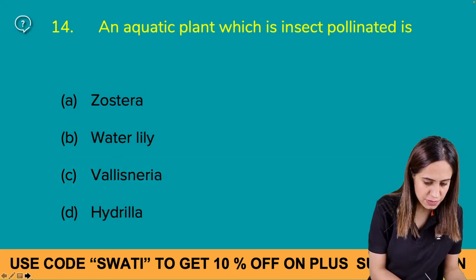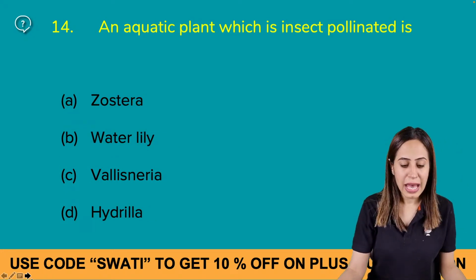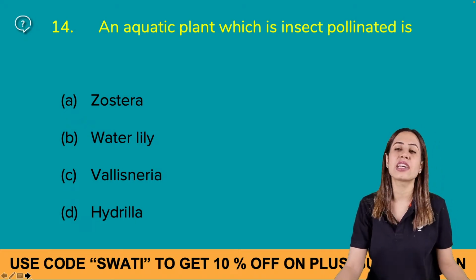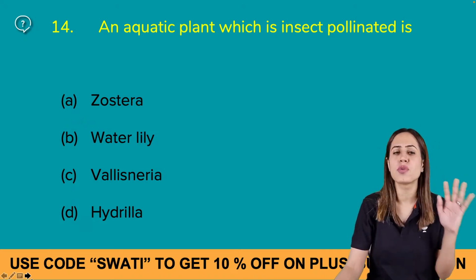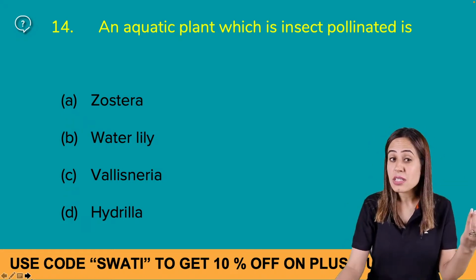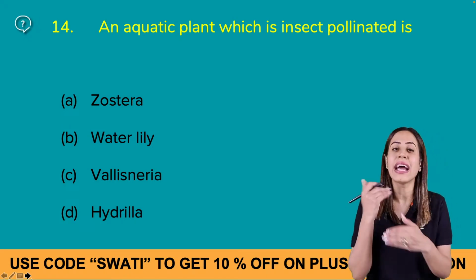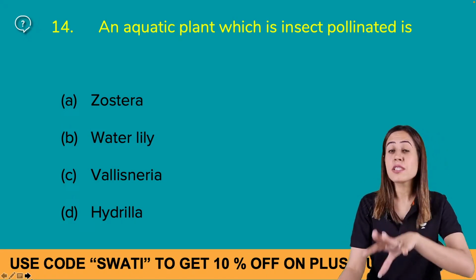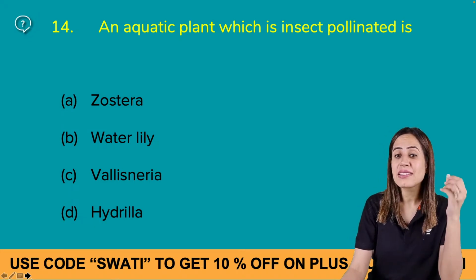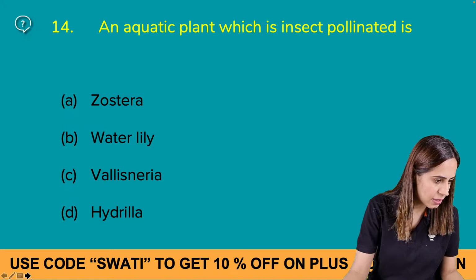Yes, Mayu, good. Now, this question is for you. You have to answer it fast. An aquatic plant which is insect pollinated, a hydrophyte, an aquatic plant, but it is pollinated by insects. Now tell me the answer.